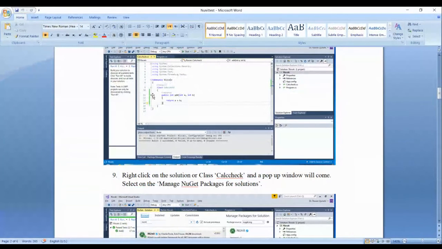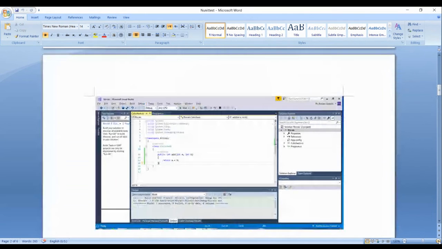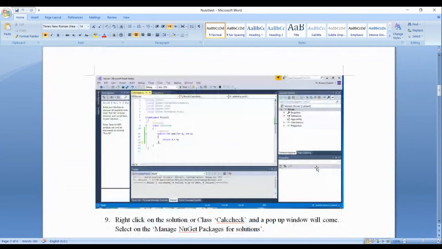For example, you have namespace RISCalc, class calcheck, public int add(int A, int B), return A plus B.